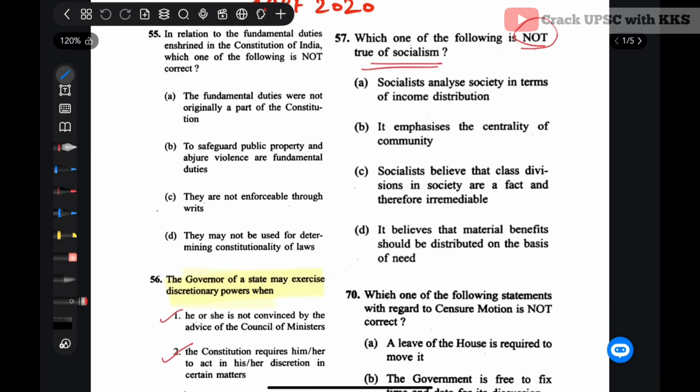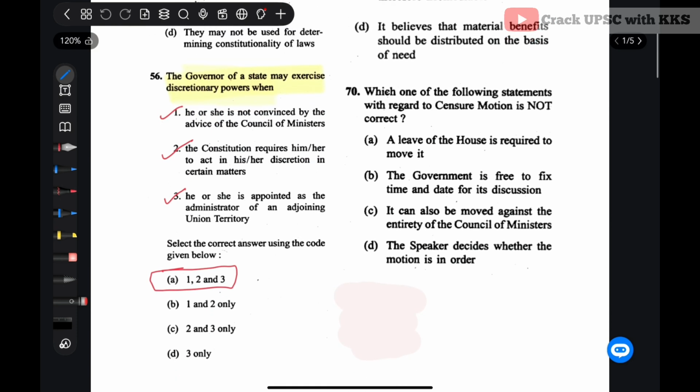Which one of the following is not true of socialism? Socialist analyzes society in terms of income distribution. Correct. It emphasizes the centrality of community. This would be incorrect. Then socialists believe that the class division in society are a fact and therefore irremediable. Correct, as the main basis of the socialism is related to the class struggle only. Then it believes that the material benefits should be distributed on the basis of need. That is also correct.